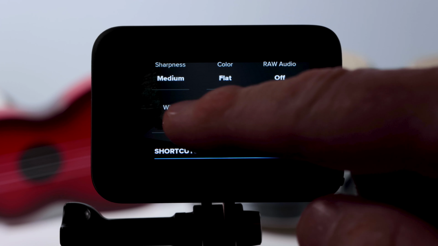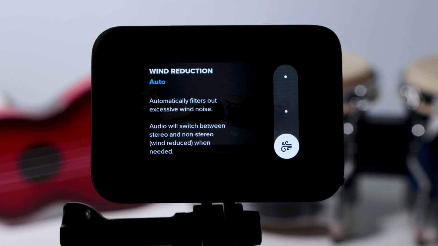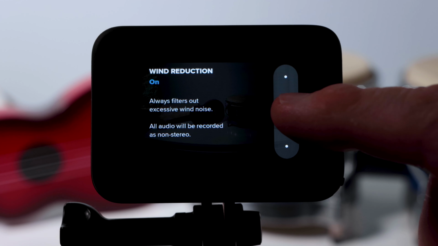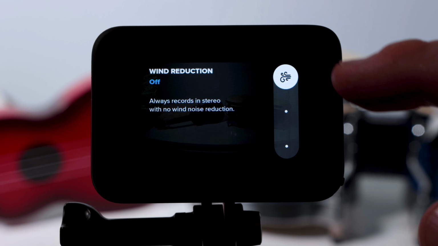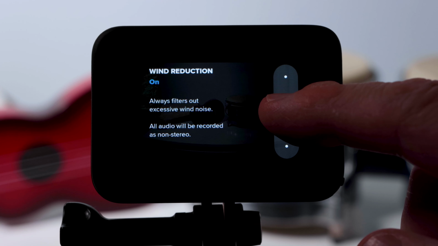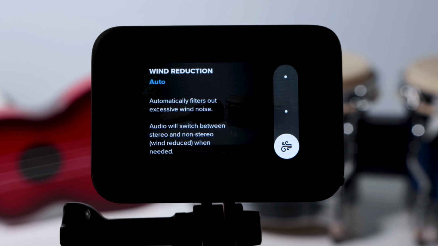Wind reduction. Wind reduction is our next setting. The available settings are auto, on, and off. I usually leave this in auto. It's not perfect, but it does help your audio sound better when it's windy outside.